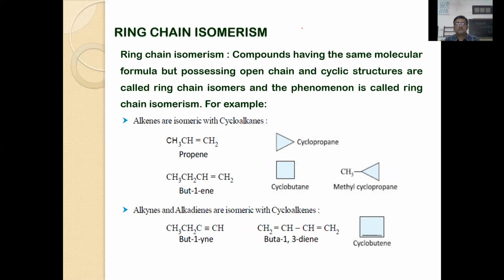Ring-chain means, for example, you can take the molecular formula of alkenes, CnH2n.